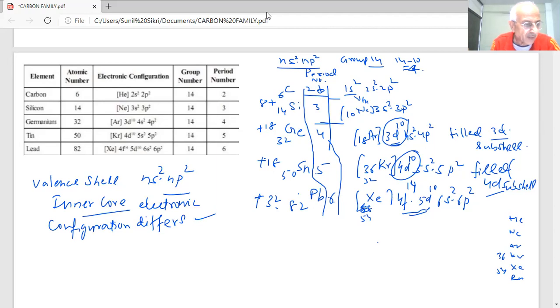From carbon to silicon, no problem. But when you go from silicon to lead, what is happening? There are filled